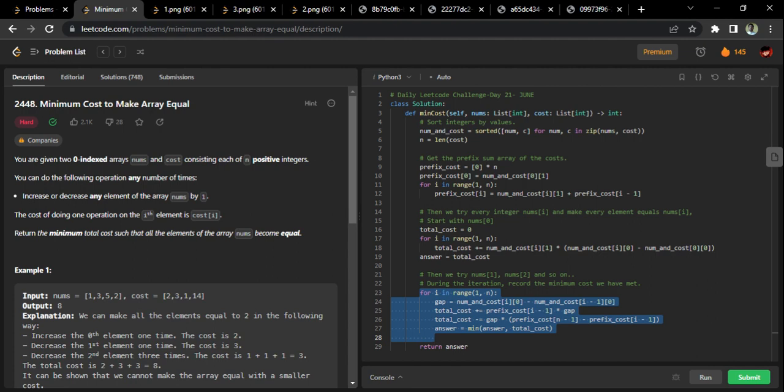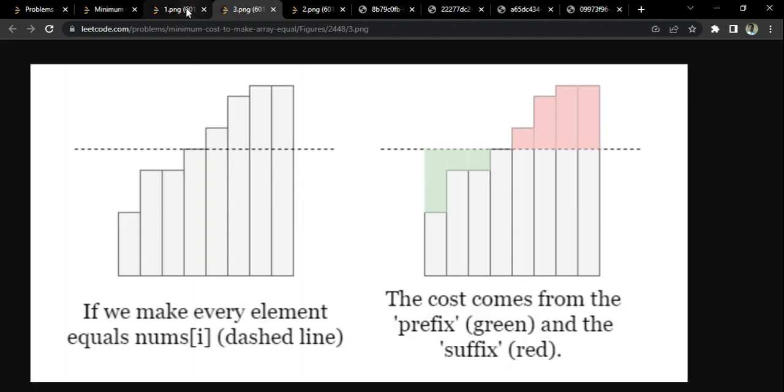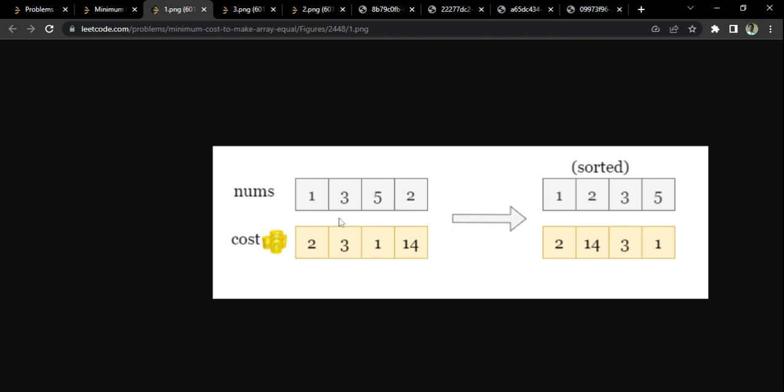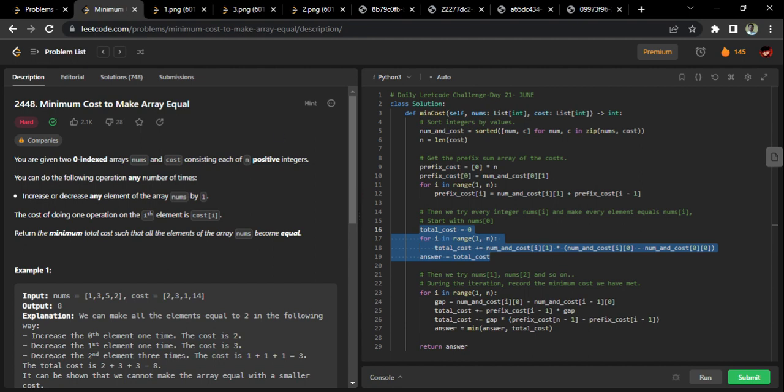So what we are doing here is basically trying to make all the elements equal to the first element. I will again repeat, we have sorted the things, right? For example, here we have sorted it, so this one is at the zeroth index. Now we will try to make all the elements equal to this element. So this 2 will also become 1, this 3 will also become 1, this 5 will also become 1. We'll now calculate the cost involved in that. That's the code I have highlighted here.